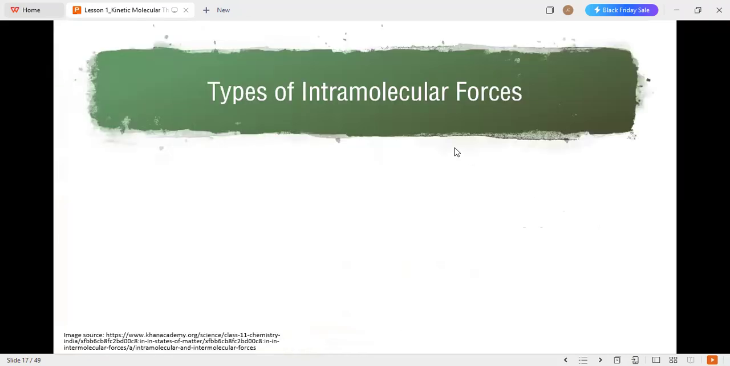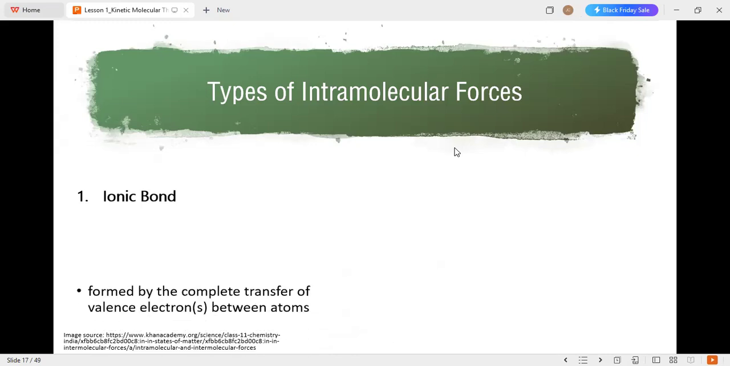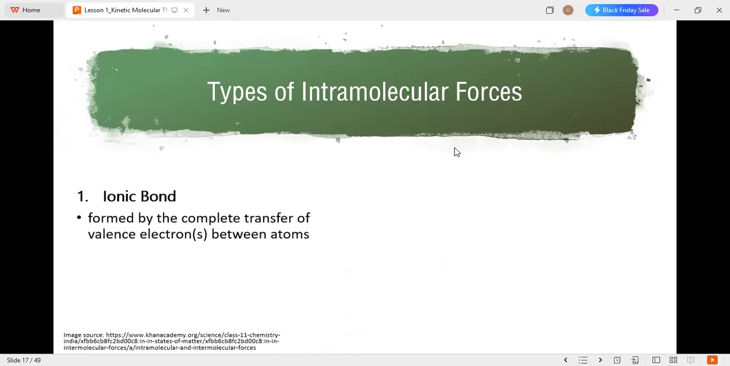So the first type of intramolecular force is your ionic bond. This is formed by the complete transfer of valence electron or electrons between atoms. Take note, valence electrons are the electrons located in the outermost shell of the particular atom, where they are easily given off, or these are the electrons responsible for bonding. So this is called your valence electrons.